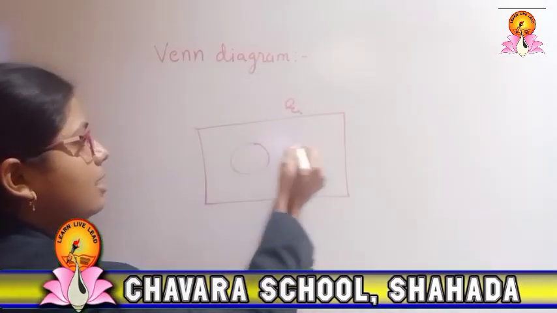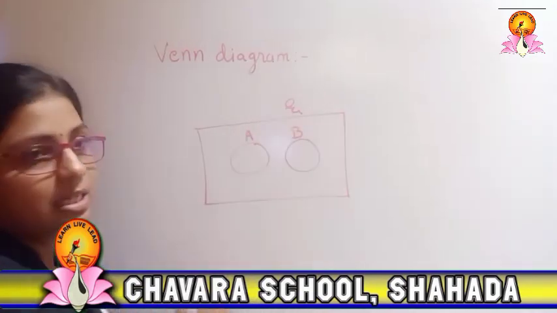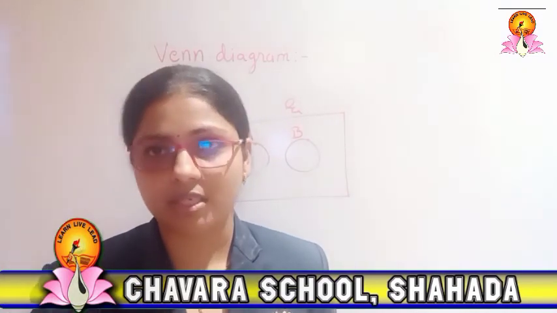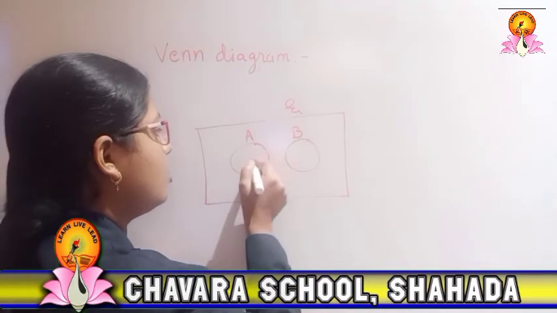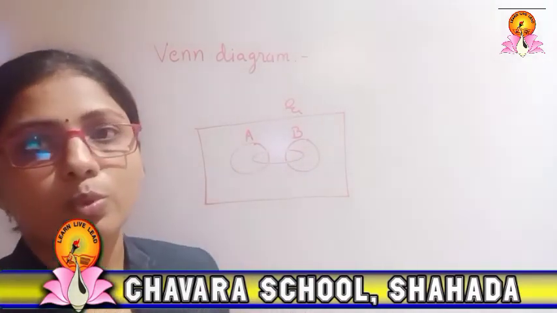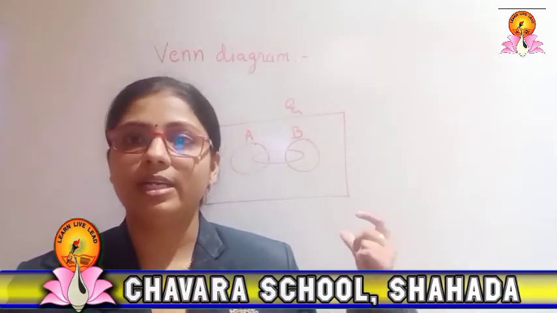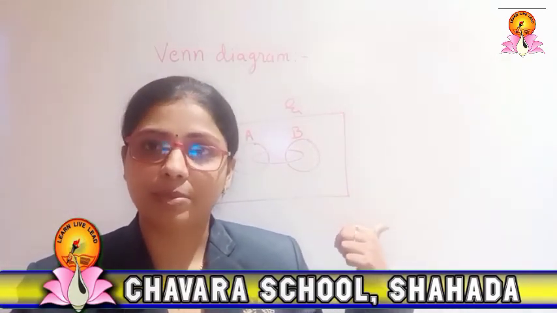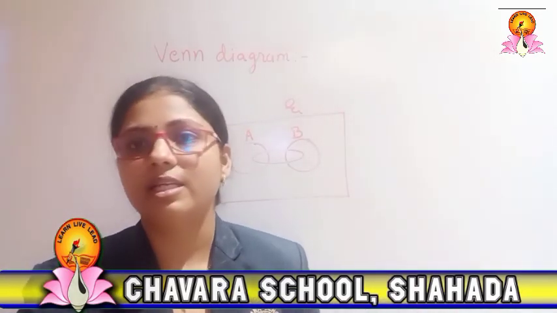Circles show the different sets. There can be 2 circles, 3 circles, 4 circles, 5 circles, depending on the condition. Or it may be in oval shape also. So in this way, he, the mathematician, tried to represent the sets in this form, and it's very easy to understand by looking at the diagram.